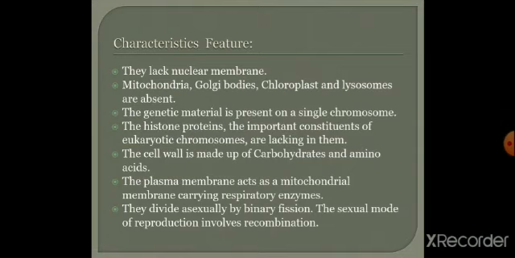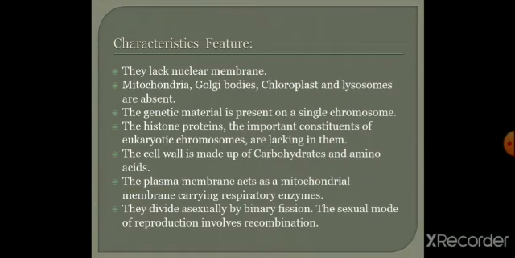Let's see the characteristic features of the prokaryotic cell. A typical prokaryotic cell lacks a nuclear membrane. Lacks nuclear membrane means the nuclear membrane will not be present. Mitochondria, Golgi bodies, chloroplasts, and lysosomes are absent. These are all the organelles that we can see in the eukaryotes, but absent in the case of the prokaryote.